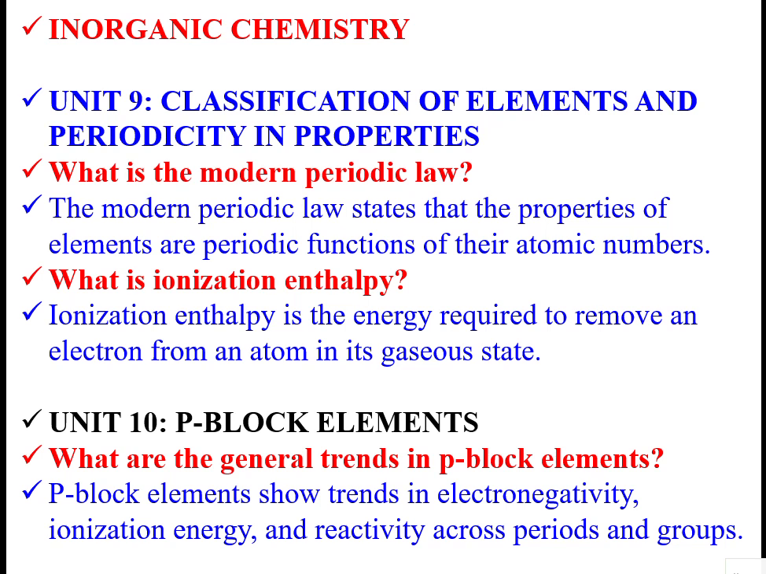And the periodicity of properties. The modern periodic law states that the properties of elements are periodic functions of their atomic numbers. This definition is old. The new definition is that the properties of elements are periodic functions of their electronic configurations instead. When the electronic configuration changes, the properties will be repeated. Okay, I'll check it.